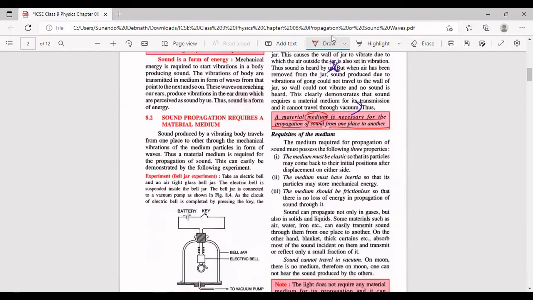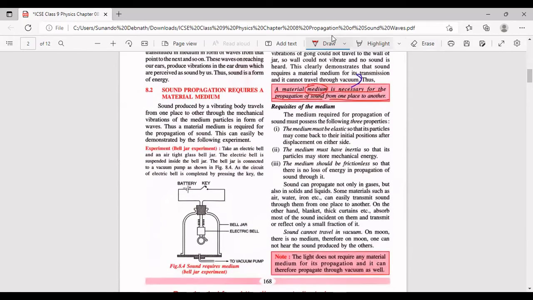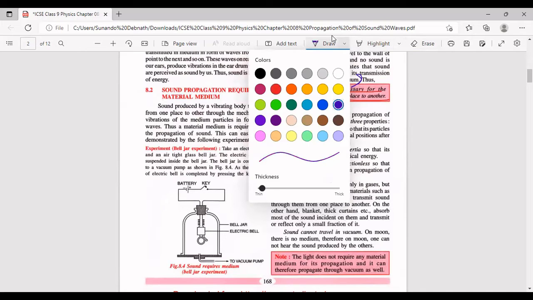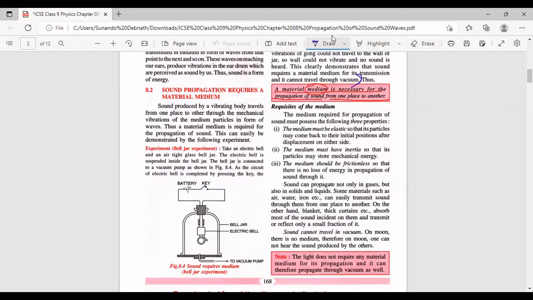Now, what are the requisites of a medium? Requisites of a medium means क्या क्या प्रॉपर्टीज होने चाहिए जिसको हम तभी हम उसे मीडियम बोलेंगे. क्या क्या प्रॉपर्टीज होने चाहिए उस मीडियम को मीडियम बनने के लिए. Air is a medium. Why air is a medium? What properties does air possess that we are calling it a medium? Water is also medium. What properties water possesses that we can call it a medium?